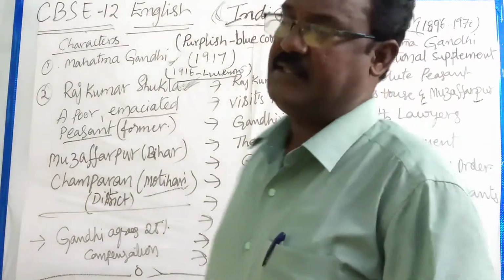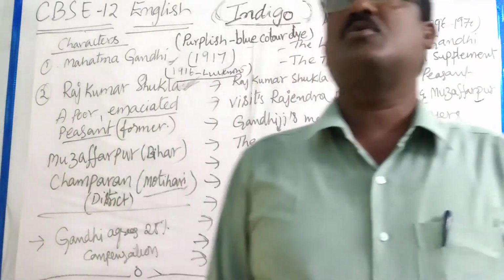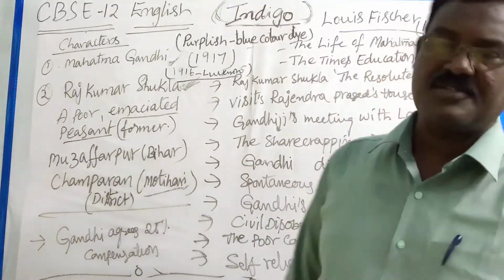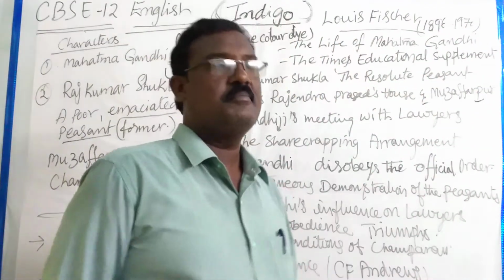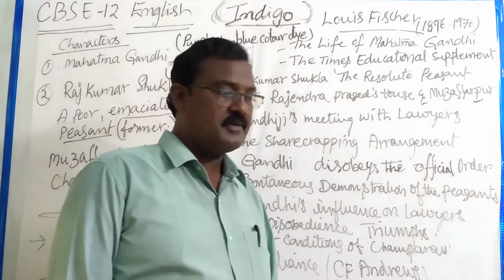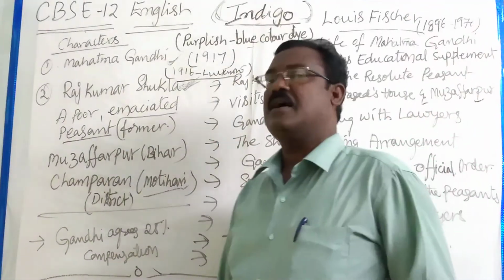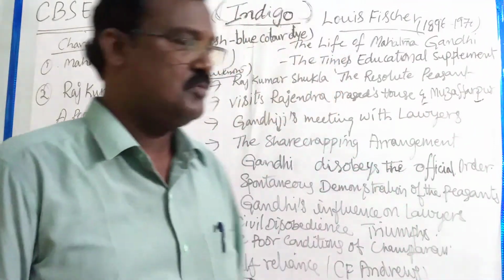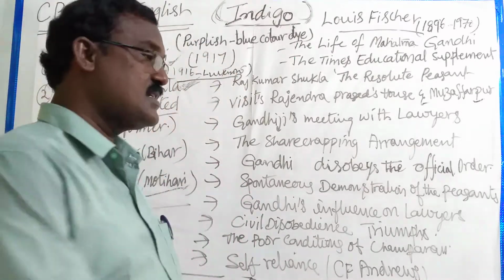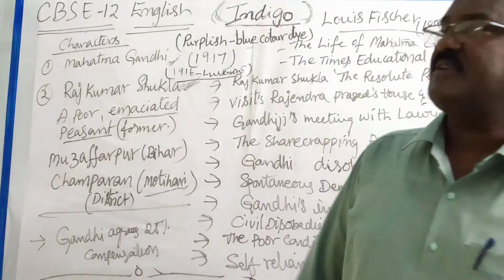My dear students, at that time the indigo crop had already lost its importance because Germany started making synthetic indigo. So the British landlords asked our Indian farmers to grow whatever crop they liked in place of the 15% agreement they had made previously with the Indian farmers.